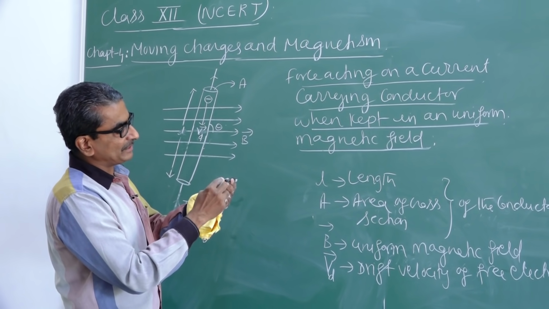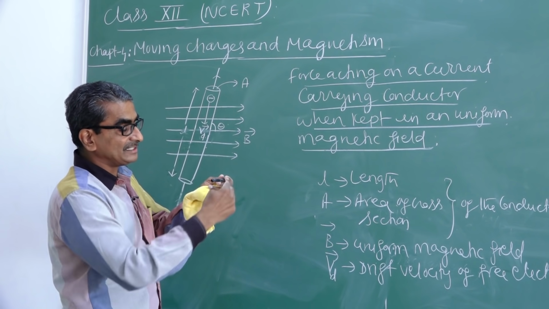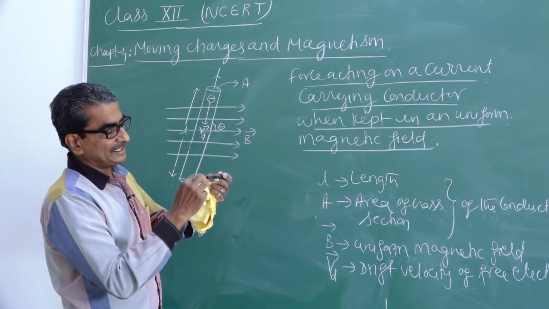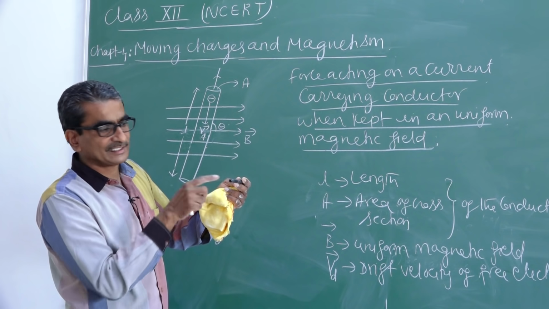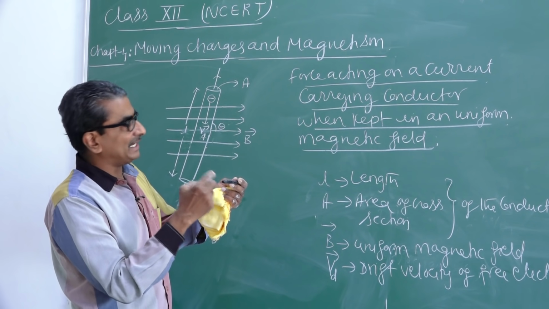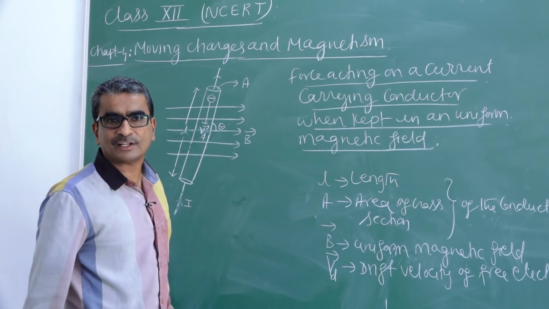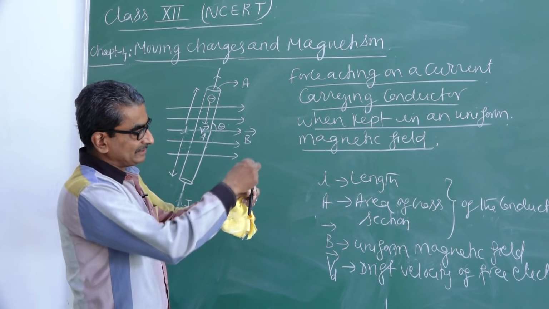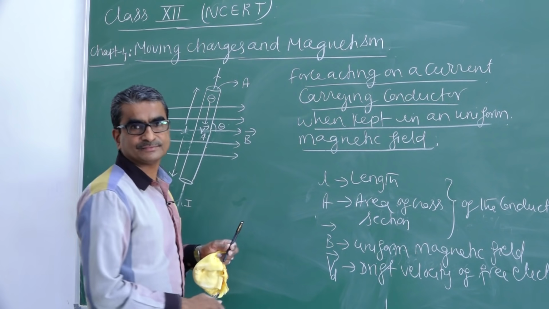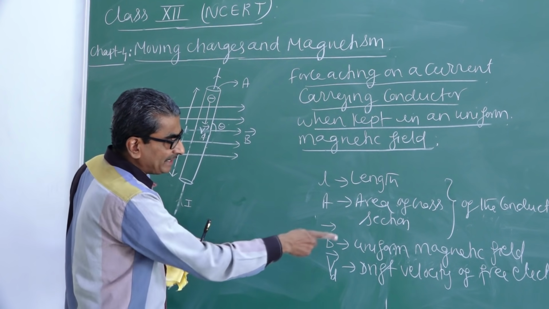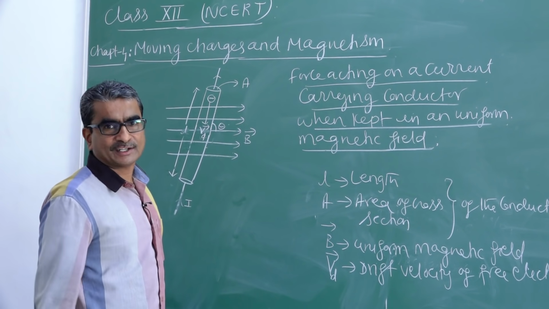See, this is nothing but the area of cross section, whereas this area gives the surface area, a small one, which we can consider as the area of cross section, and length L. B is the uniform magnetic field. Then Vd, the drift velocity of free electron.